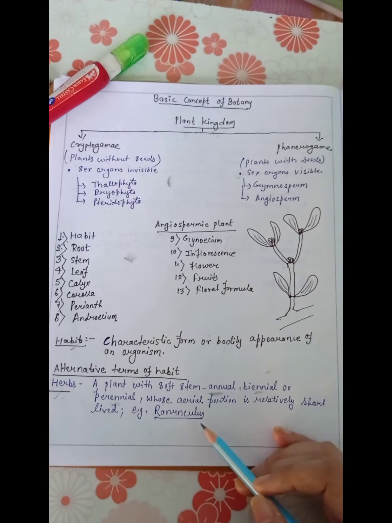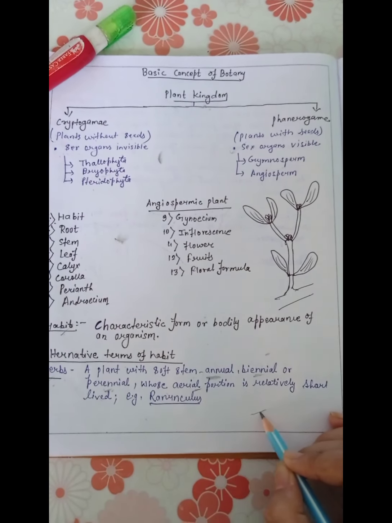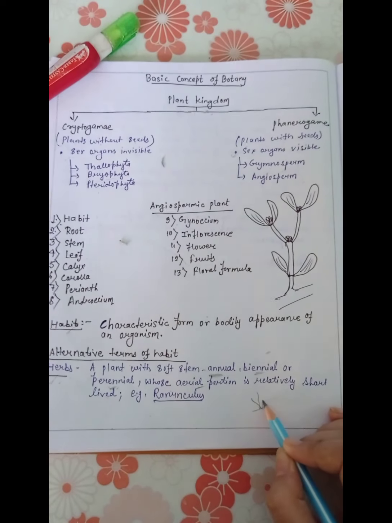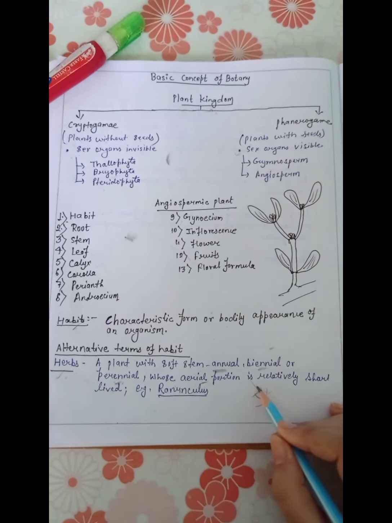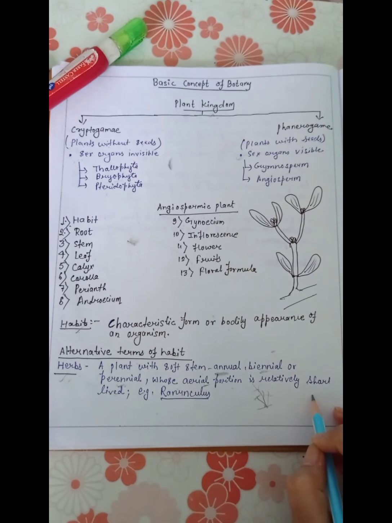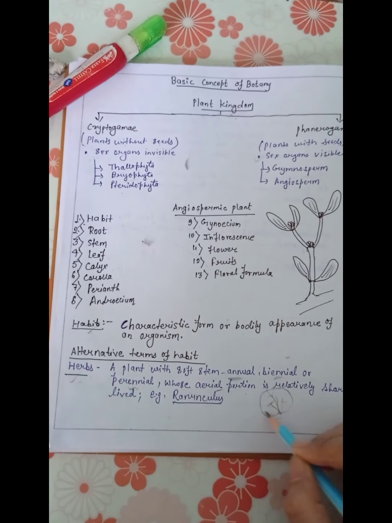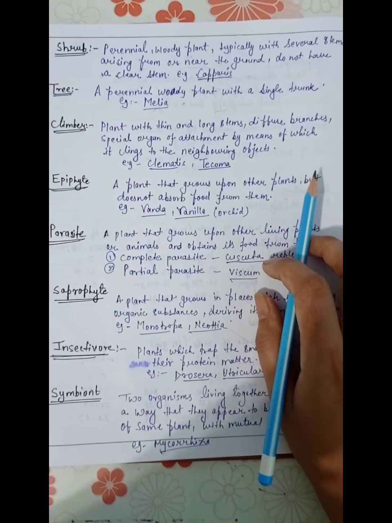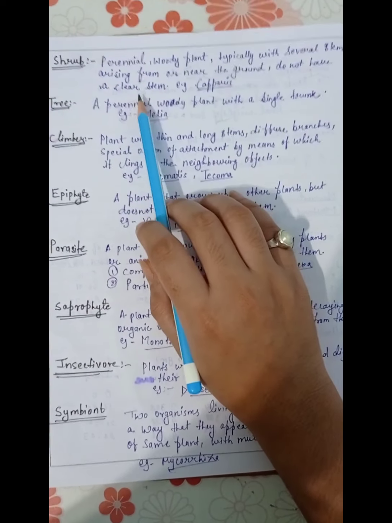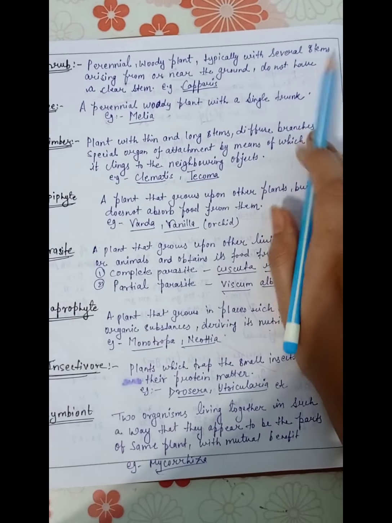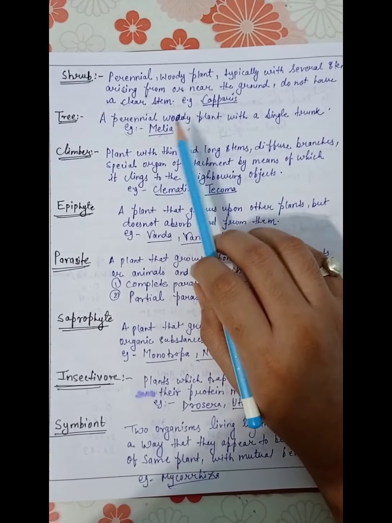Whose aerial portion, that means the portion which is above the ground, like this one. This is known as aerial portion, and it is relatively short-lived, that means it has a short life. Example is Ranunculus. Okay, now we will talk about shrubs. It is a perennial woody plant, typically with several stems arising from or near the ground, and does not have a clear stem.